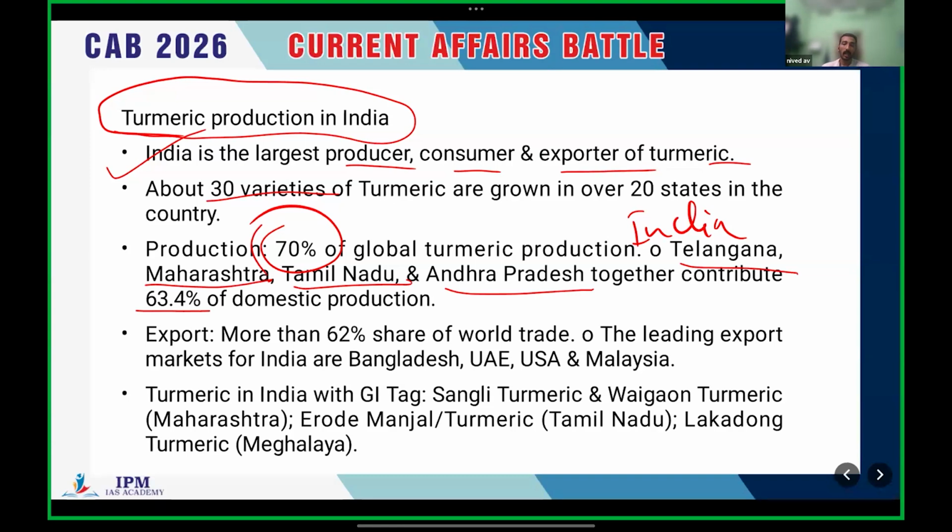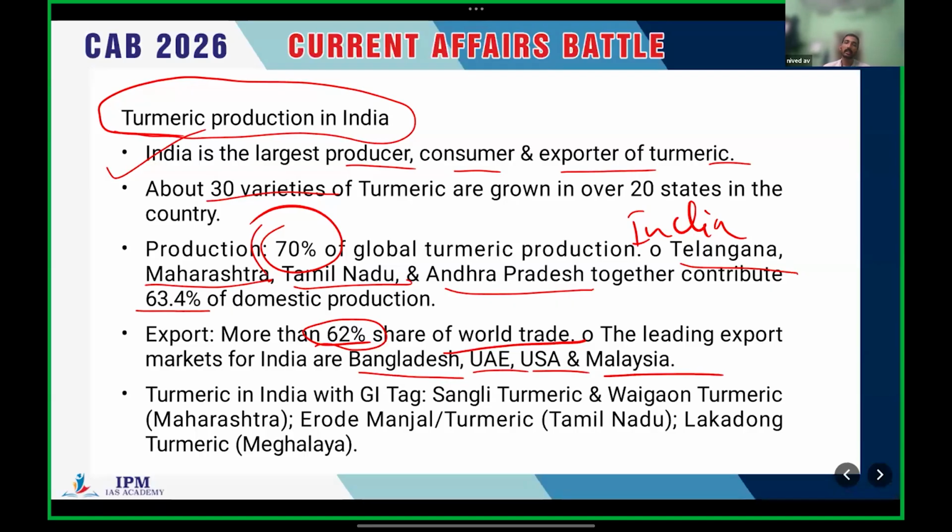Regarding export, India has more than 62% of the world trade. The leading export markets for India are Bangladesh, UAE, USA, and Malaysia. Now, turmeric in India with GI tags.